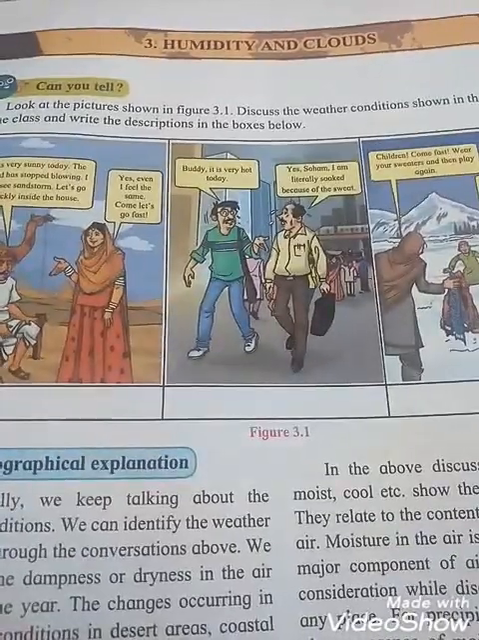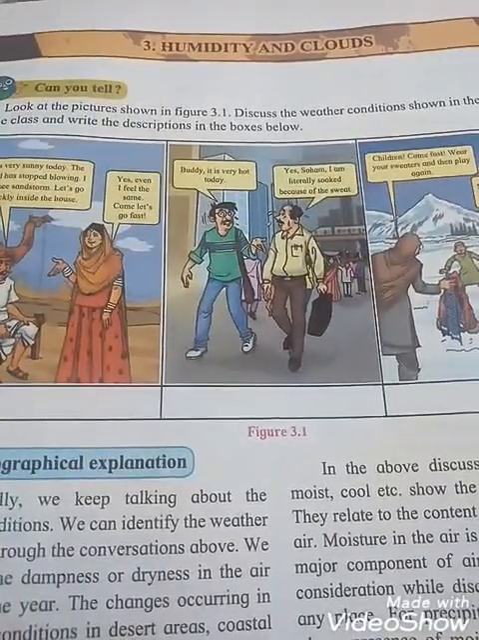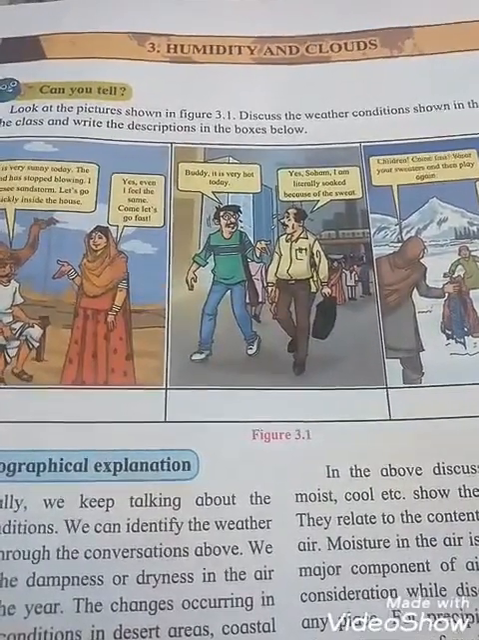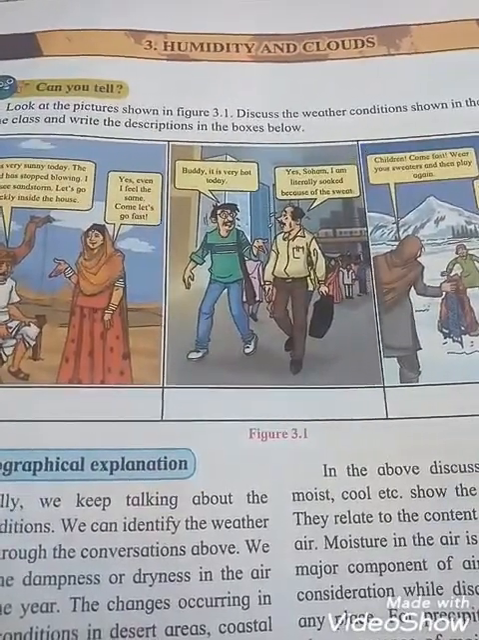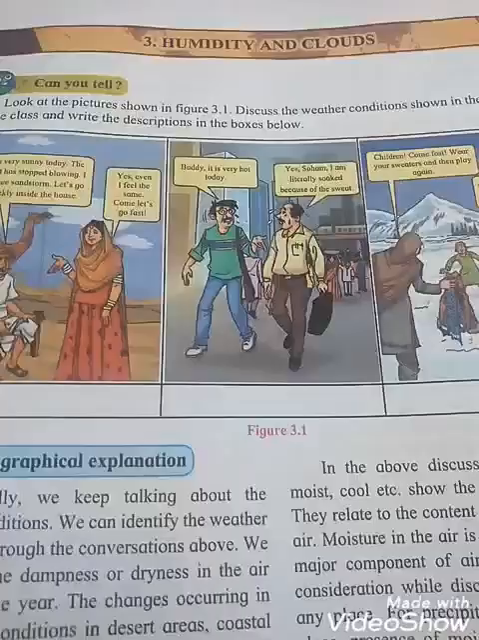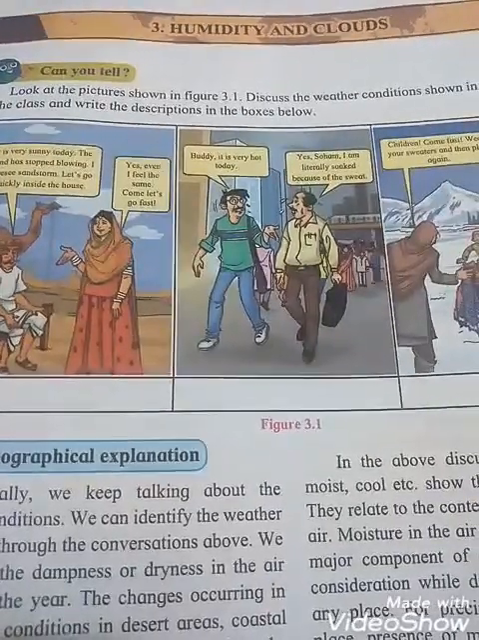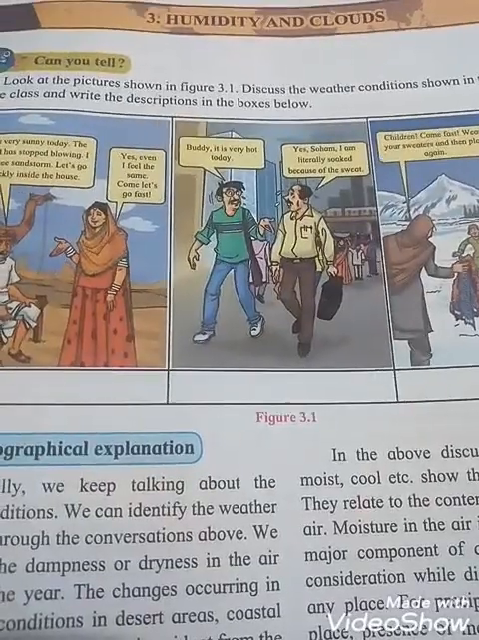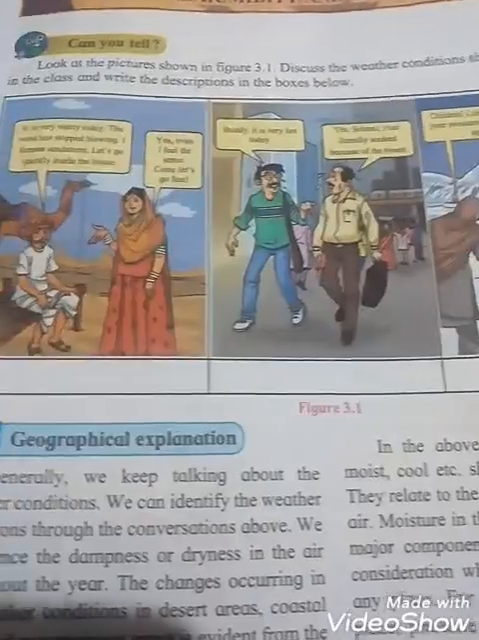Cloud means what? A mass of fine particles of ice and water accumulated around the dust particles in the air at high altitude is called a cloud. Clouds are in the visible form. That means, students, you can see the clouds in the sky. Look at the picture shown in figure 3.1. Discuss the weather conditions shown in this picture in the class and write the description in the box below.